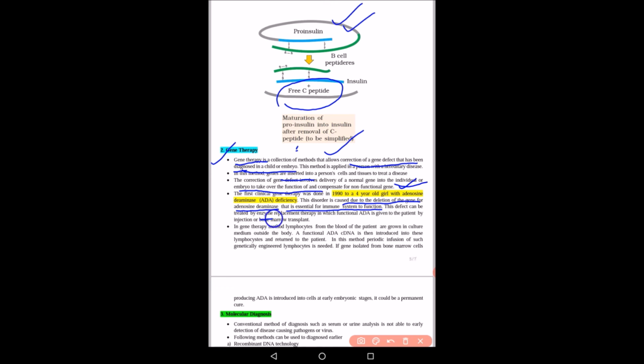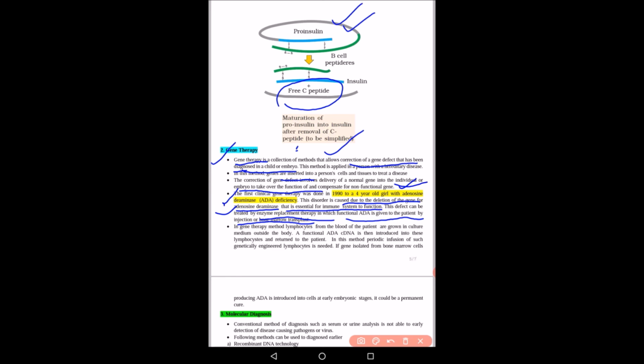This defect is treated by enzyme replacement therapy in which functional ADA is given to the patient by injection or bone marrow transplant. So first clinical gene therapy was done with a 4-year-old girl with this ADA deficiency in which the replacement was done with injection or bone marrow transplant.